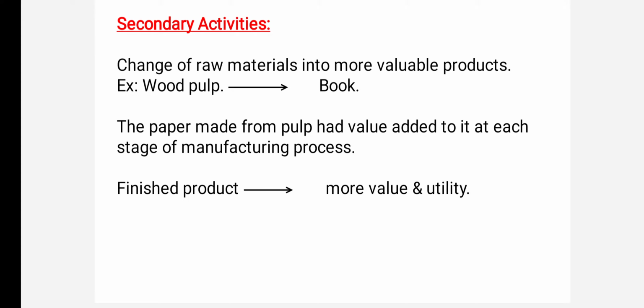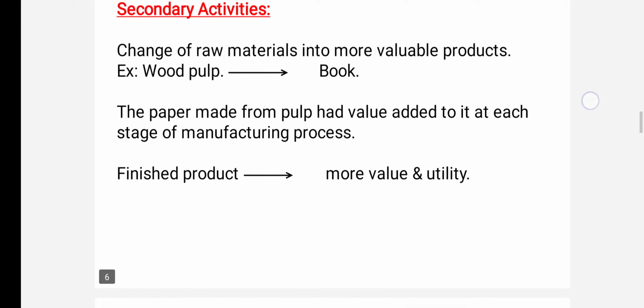Secondary activities are those that change the raw materials into more valuable goods for the people. Okay, for example, cotton. It is not of much value, but if you convert the cotton into a shirt or a cloth, children, the cloth or the shirt is more valuable than the cotton. Likewise, see wood. That wood pulp they convert into a book. Now tell me which is the most valuable thing, wood pulp or book? Yes, it is the book only.